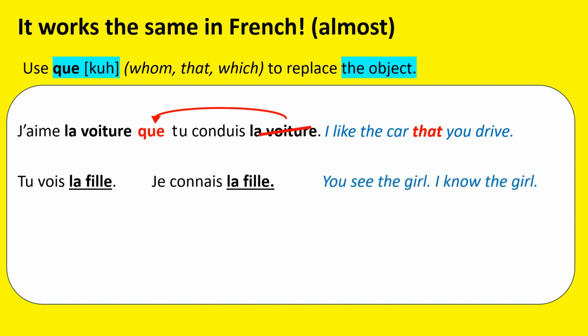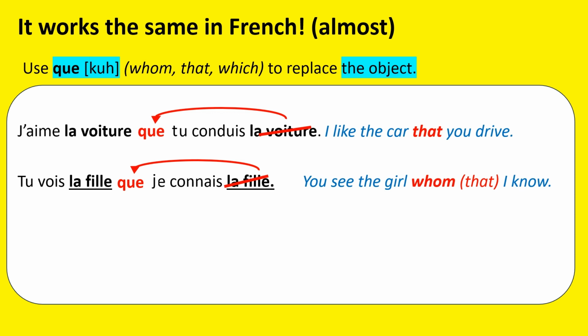Another example, if I say tu vois la fille, je connais la fille, you see the girl, I know the girl, we're going to replace the word fille in the second sentence, and it's of course the object of the sentence because the subject is je, I'm the one who knows, I'm the one doing the action, la fille is the object. So I get rid of it and I put que in between the two sentences. Tu vois la fille que je connais, you see the girl whom I know.